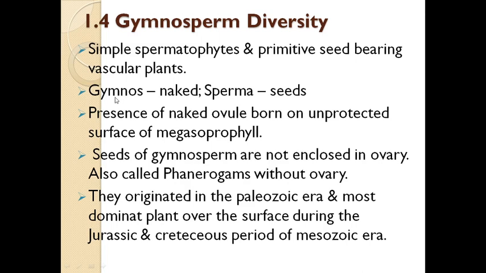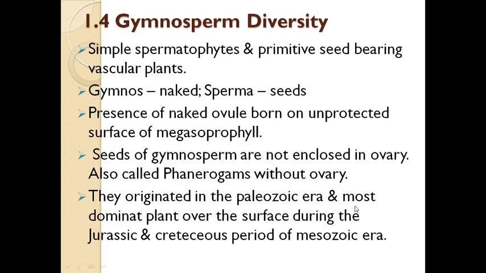Firstly, we will see what a gymnosperm is. Students, gymnos is nothing but naked, and sperma is nothing but seeds. So gymnosperm means plants that bear naked seeds. It is the presence of naked seeds or ovules borne on the unprotected surface of megasporophyll. Seeds of gymnosperms are not enclosed in an ovary, so they are also called phanerogams without ovary.